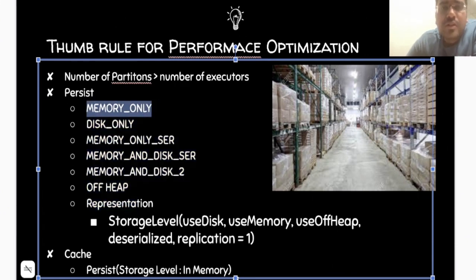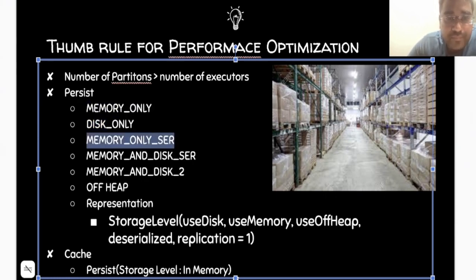Memory only serialization means in the fridge you have one container which is self-operated at some temperature. Memory and disk serialization is the same thing: the fridge and your godown with packaging of a few items.